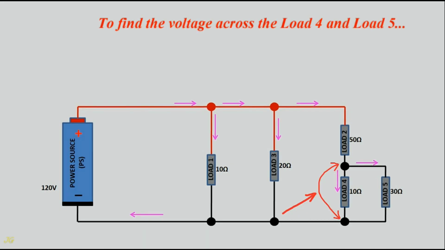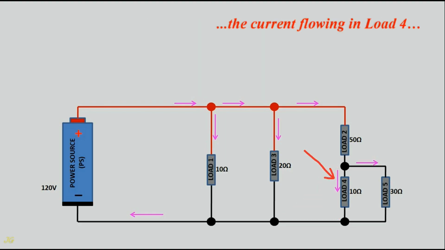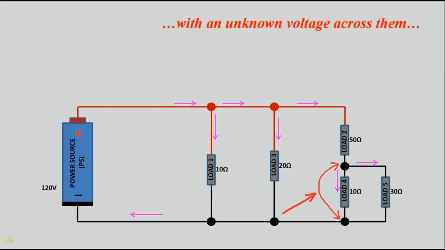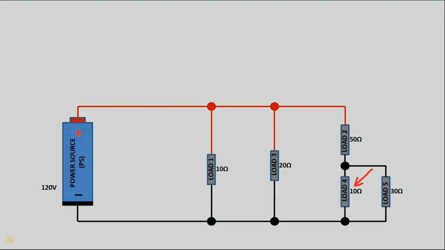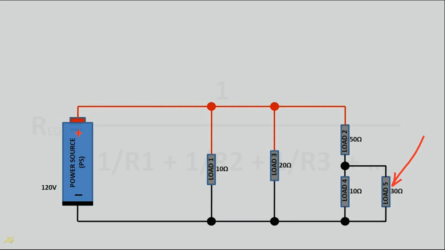To find the voltage across load 4 and load 5, the current flowing in load 4 and load 5 must be calculated. To find the current flowing in load 4 and load 5 with an unknown voltage across them, you must know the total resistance of load 4 and load 5, which can be calculated using the equivalent formula for calculating the total resistance in a parallel connection.